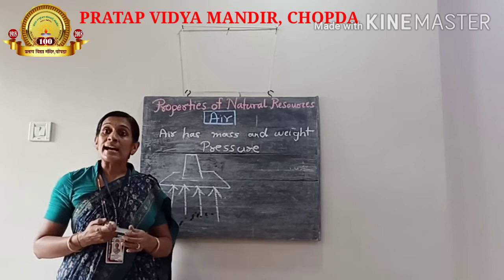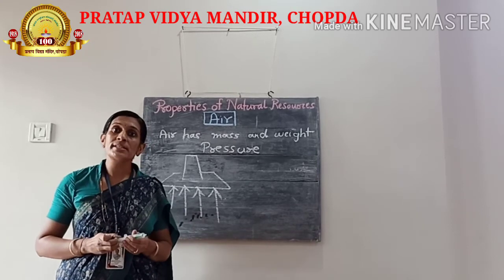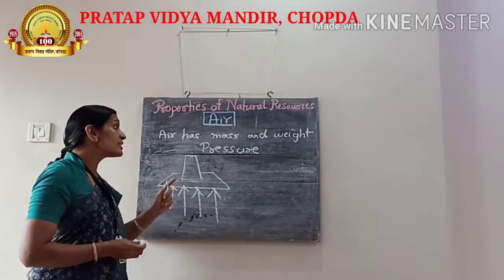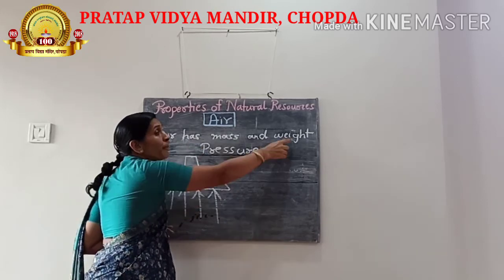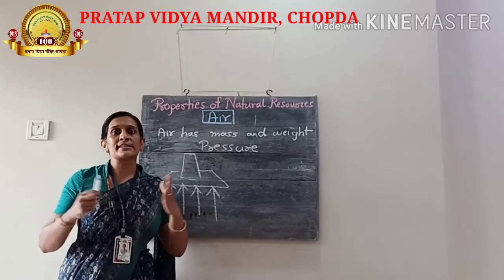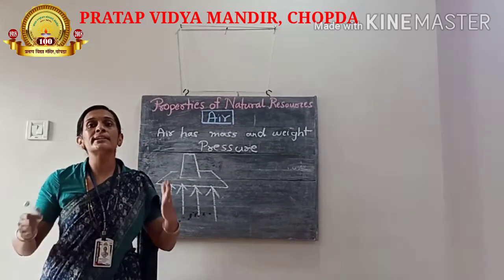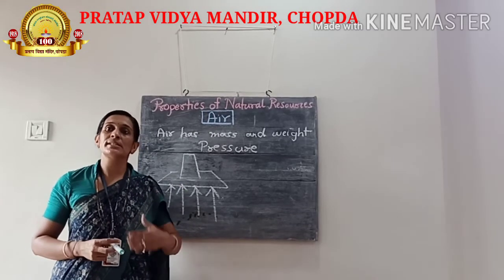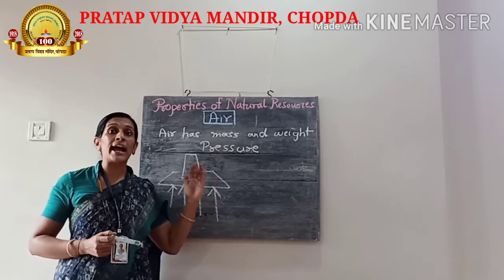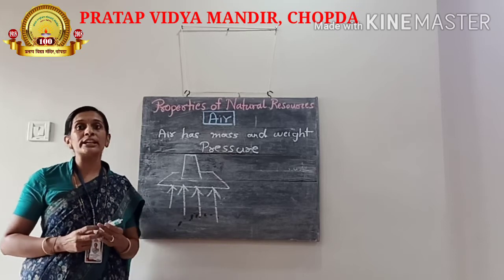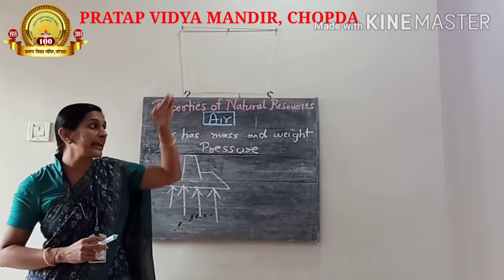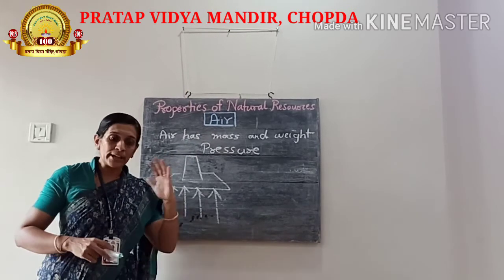And you know, students, the scientist Daniel Bernoulli, a Swiss scientist, was the first one to tell that air has pressure. So the first property of air, you all have seen, is that air has mass and weight. The second property is that air has pressure. The gases in the air are in continuous motion and they apply pressure. This is called atmospheric pressure. The important thing you should all know is that this pressure at normal sea level is about 101,300 newtons per square meter. It decreases as we go higher and higher, and as we go lower, it will increase.